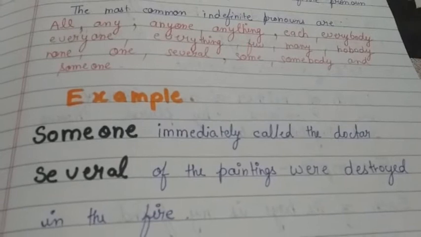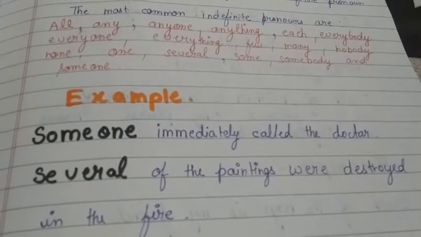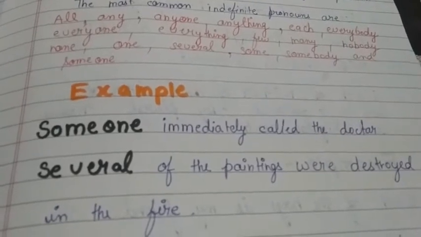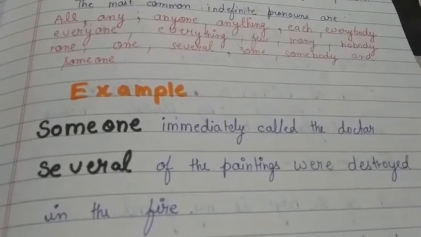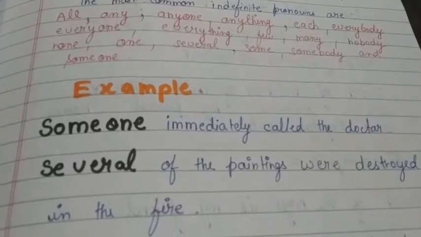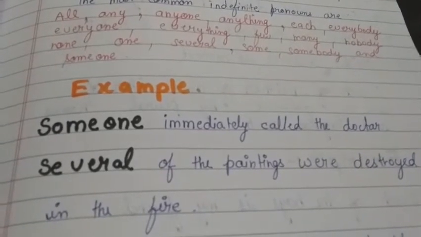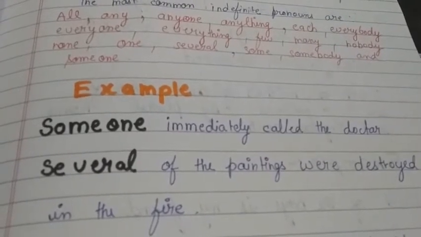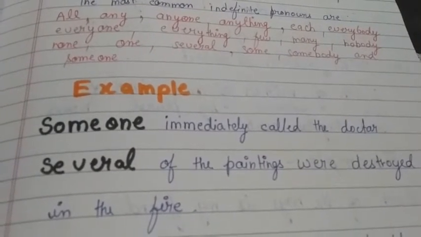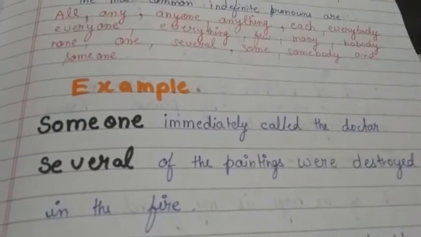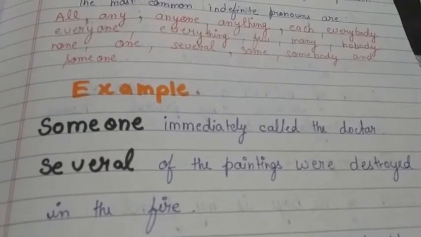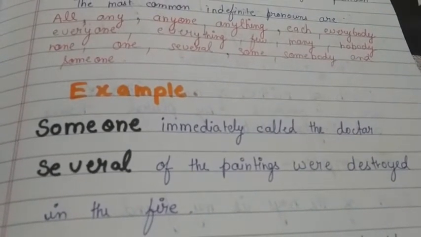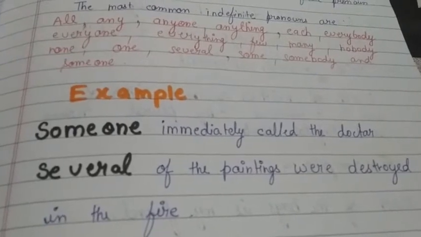We can also write that 10 of the paintings were destroyed, but we have not written this. We have used the word several. Several means so many of the paintings were destroyed. We have not specified the number of paintings which were destroyed in the fire. So that is why several is an indefinite pronoun.